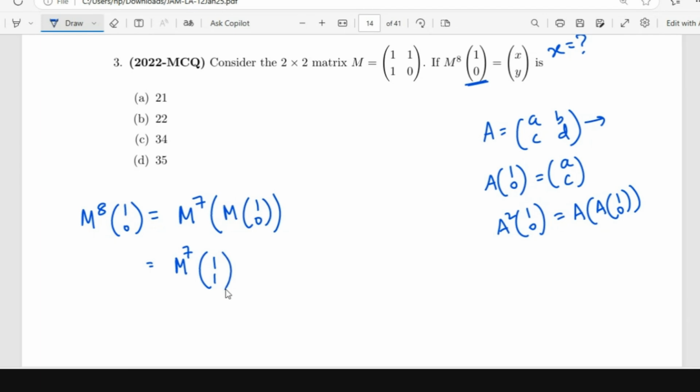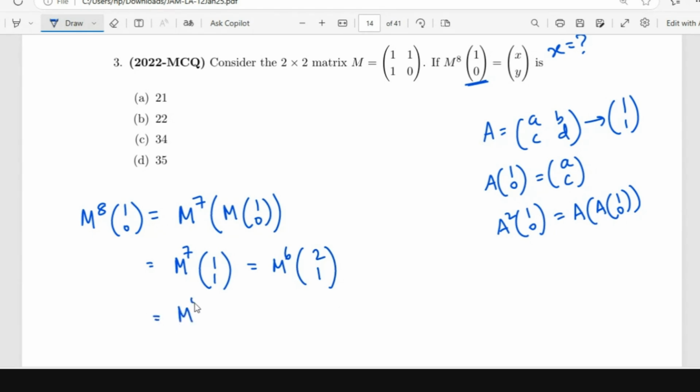What happens when you multiply a vector with (1, 1)? You just add both the columns, right? A plus B, C plus D. That's what you do. So this is M power 6 times (2, 1).